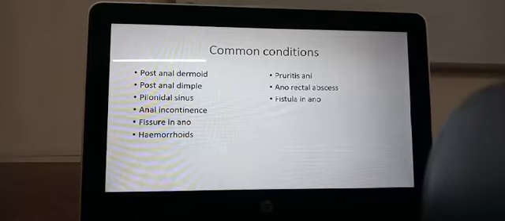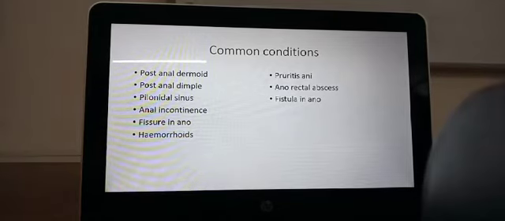Pilonidal sinus. Pilonidal sinus is a passage which is formed by hair. It is not formed by hair that is growing, but by hair that has fallen from the back of the head down. Sometimes the hair will fall down, will get channelized, and during hair cutting and all, the edges of the hair will be very sharp.